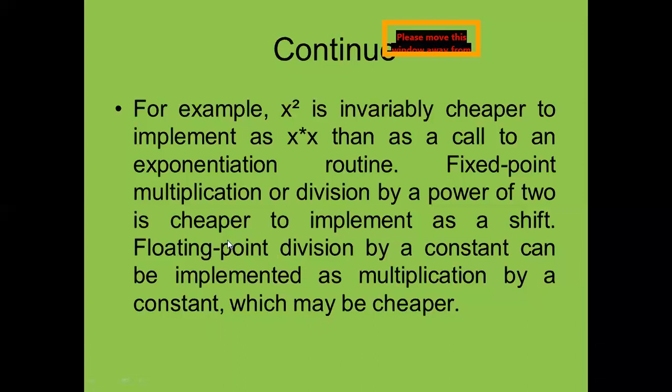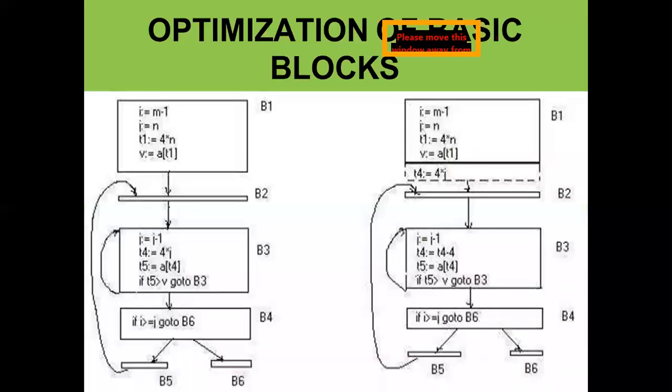Suppose we are going to do the calculation for the floating point division, then we will try to change this floating point division into the multiplication. Then to implement the multiplication, it is cheaper as compared to the floating point division. Similarly, addition or subtraction is cheaper over the multiplication. So we will avoid such type of operators also, if possible.